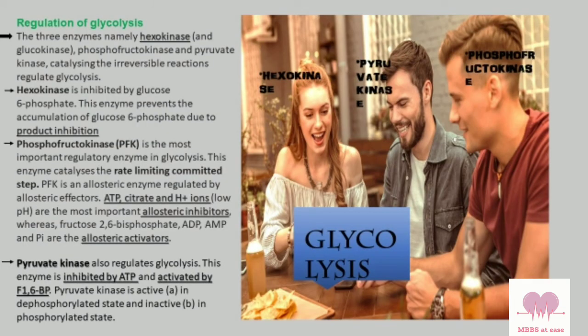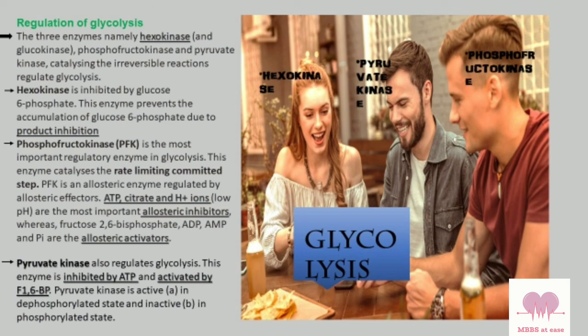Glycolysis is regulated by three enzymes, namely hexokinase or glucokinase, phosphofructokinase and pyruvate kinase, catalyzing the irreversible reactions regulating glycolysis. Phosphofructokinase is the most important regulatory enzyme in glycolysis. This enzyme catalyzes the rate-limiting committed step. It is an allosteric enzyme regulated by allosteric effectors. ATP, citrate and H+ ions are the most important allosteric inhibitors, whereas fructose 2,6-bisphosphate, ADP, AMP and phosphate are the allosteric activators.